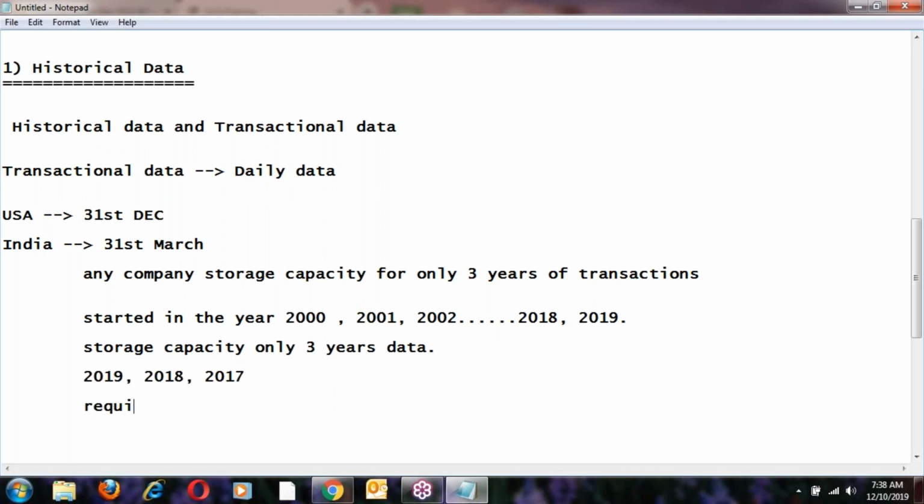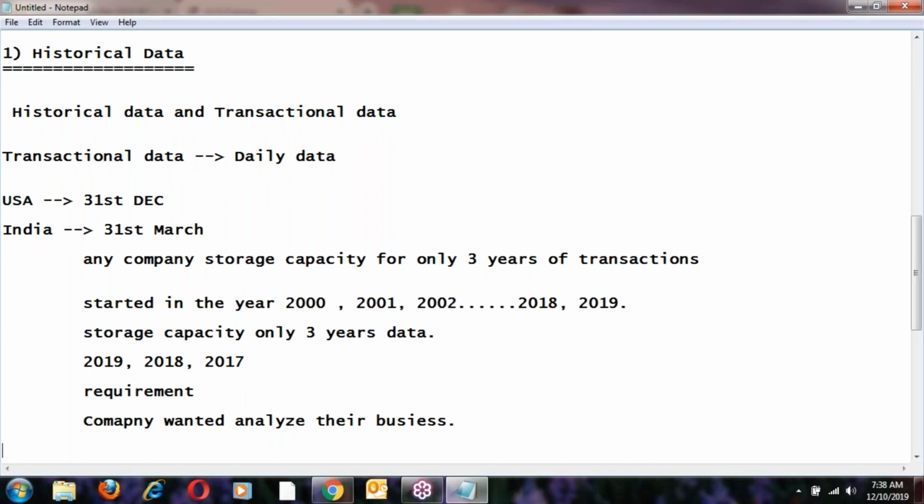Now requirements. Let us see some requirements for the company. What is the requirement here? The company wants to analyze their business. How can they analyze their business? Business analysis is very important in this competitive market. What's the purpose of business analysis here? To improve their business.